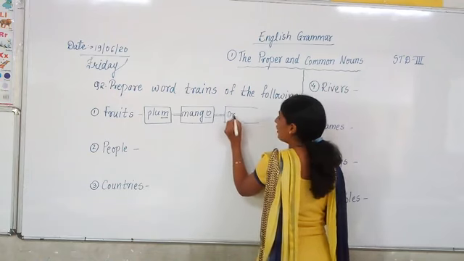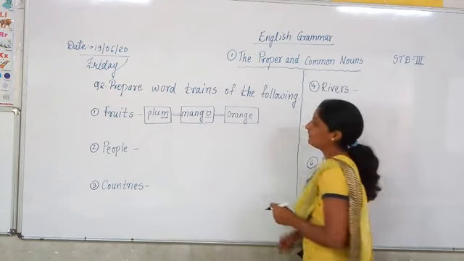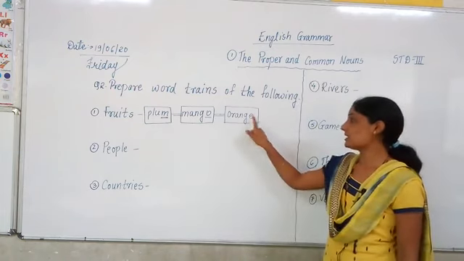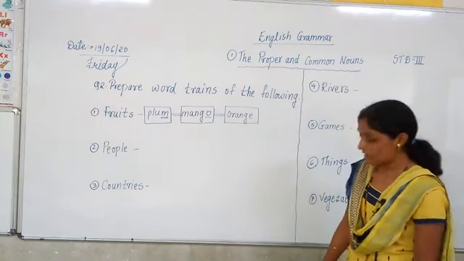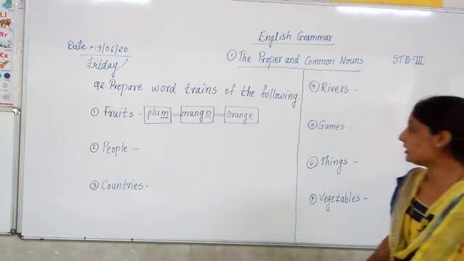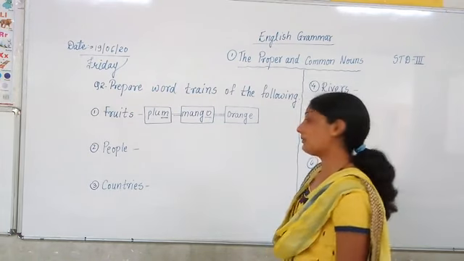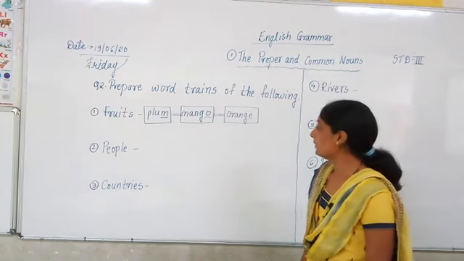Orange. Orange is a fruit. Have you got it? Now the last one is E. Do you have any fruit from E? Or are only three examples enough? I think three examples are enough.